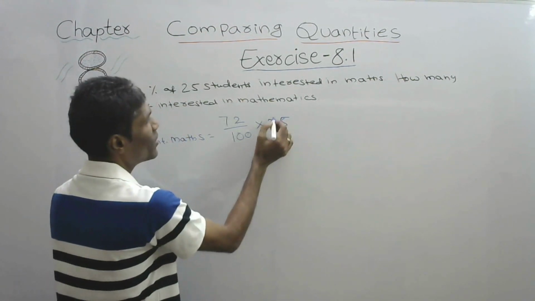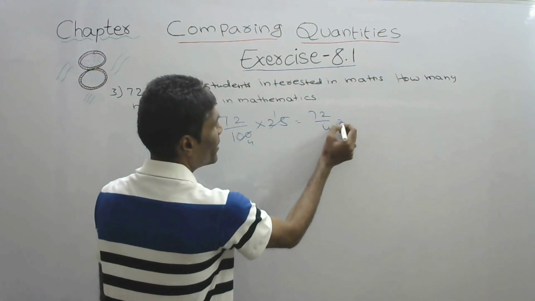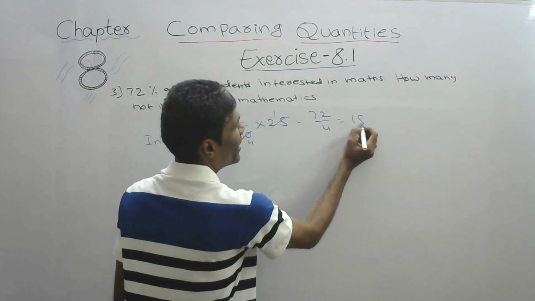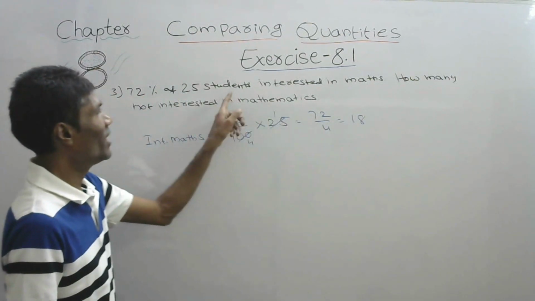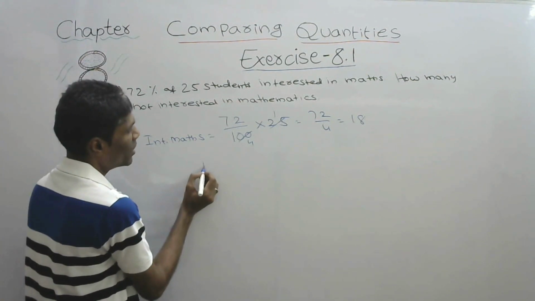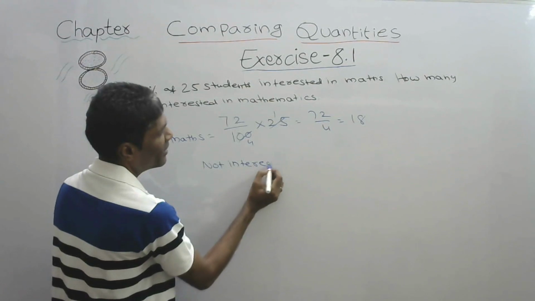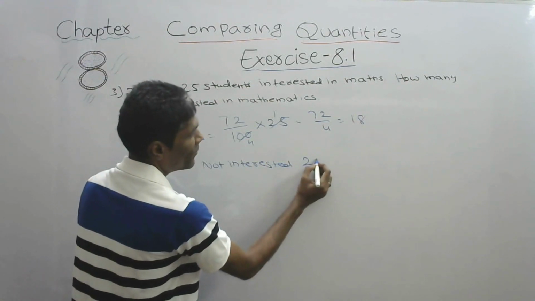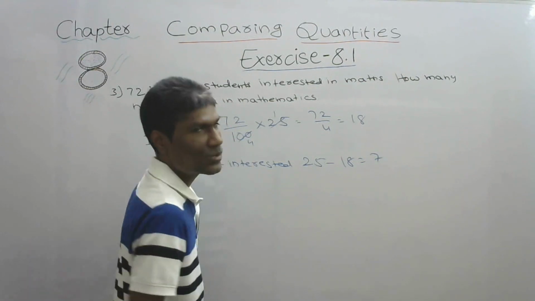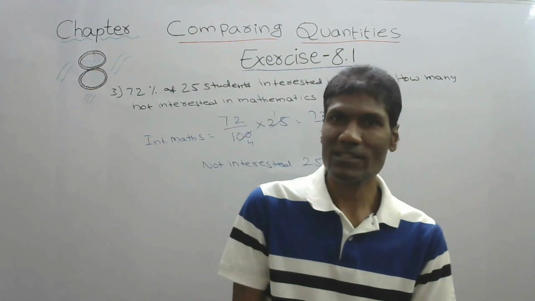These people are interested in maths. So let us calculate: 25 ones are 25, 25 fours are 100. This is 72 by 4, that is 4 eighteens. So 18 are interested in mathematics. Total students 25. So not interested, how many? Total are 25 minus 18, that is 7 students are not interested in mathematics. Like this we can do.